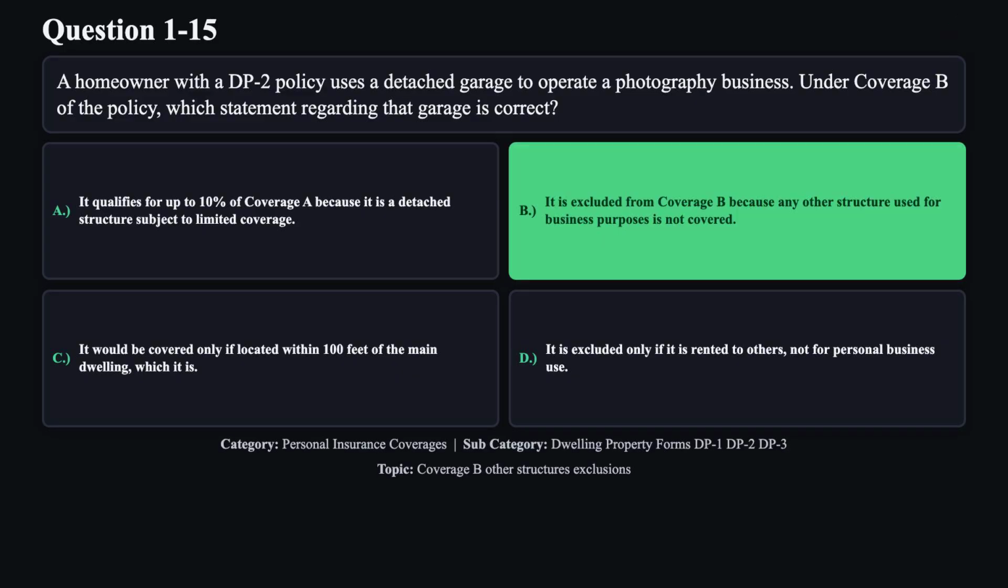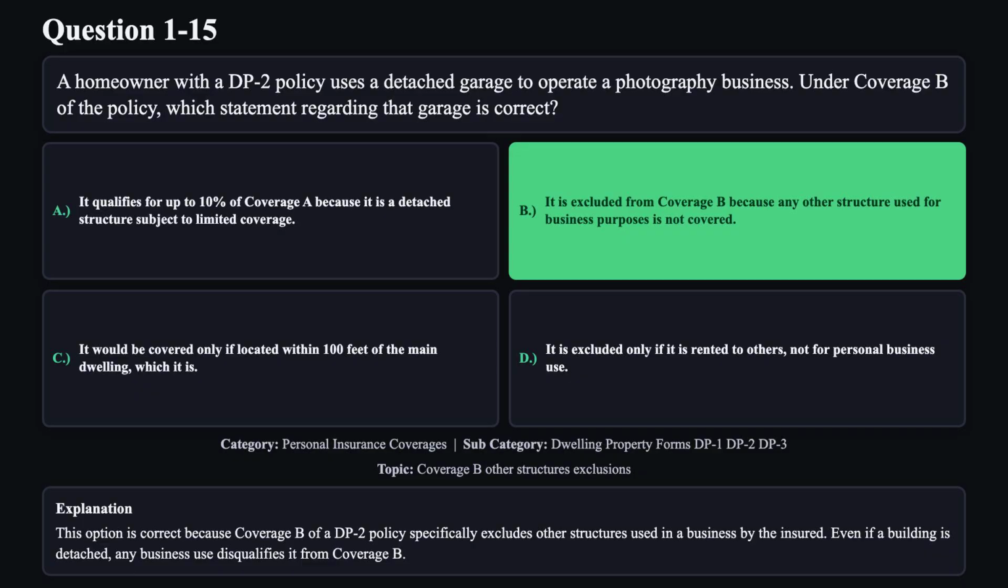The correct answer is B. This option is correct because Coverage B of a DP2 policy specifically excludes other structures used in a business by the insured. Even if a building is detached, any business use disqualifies it from Coverage B.